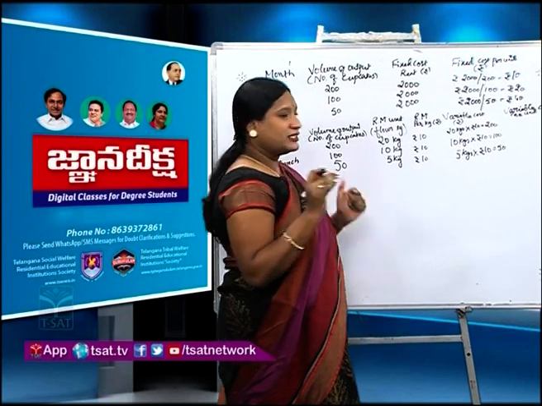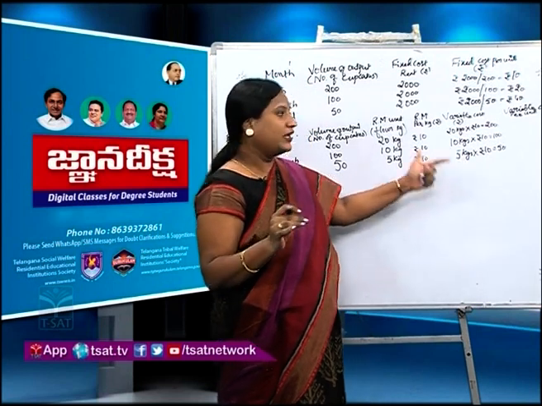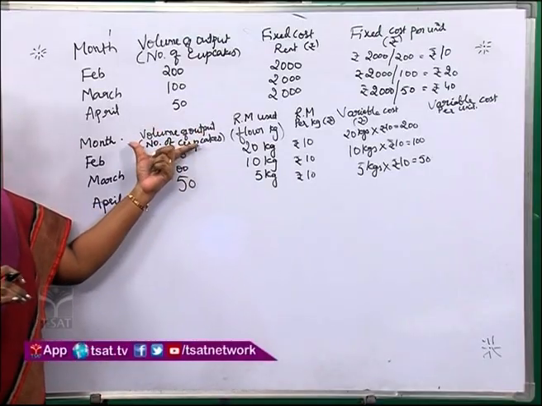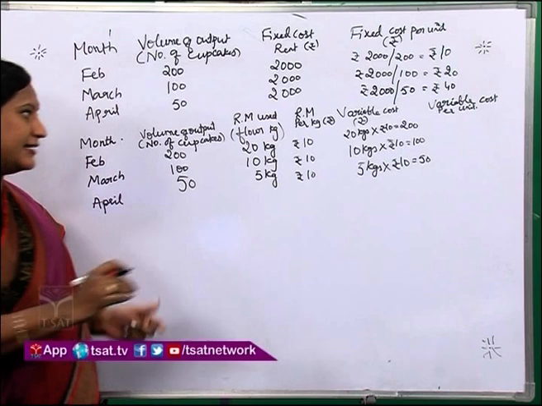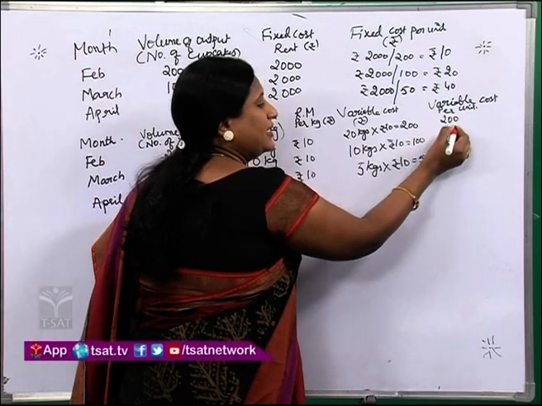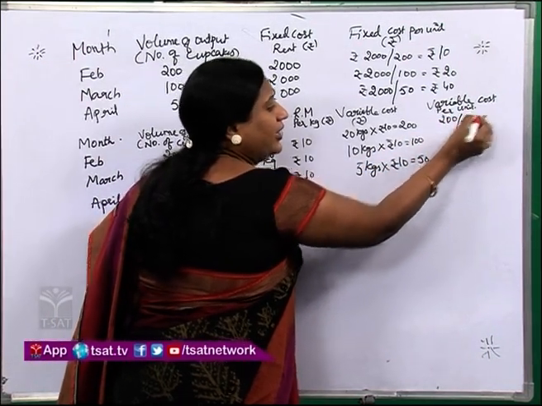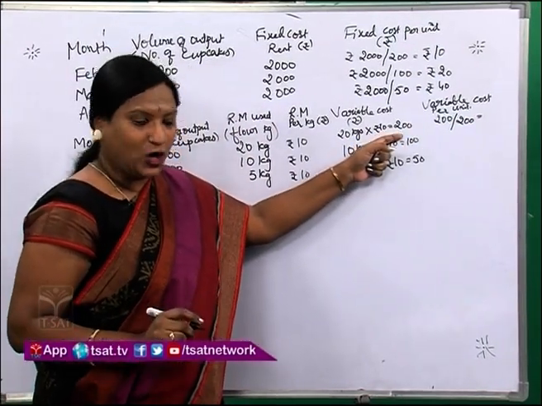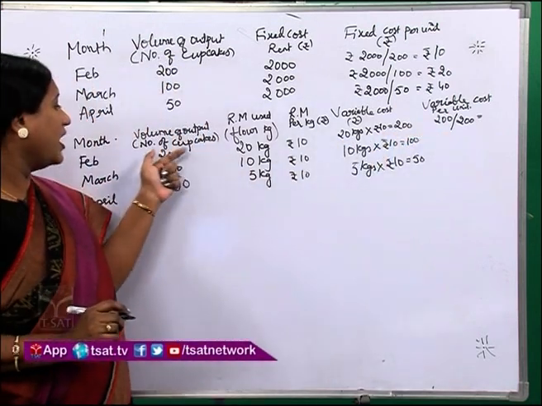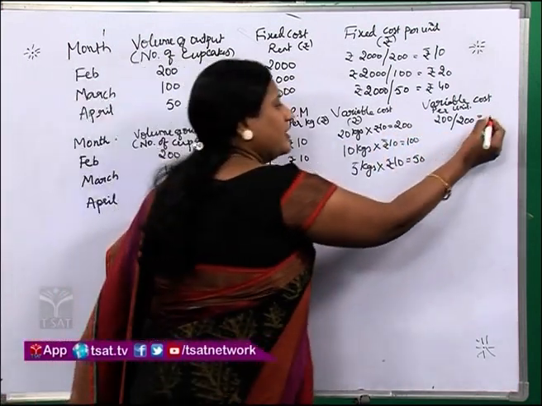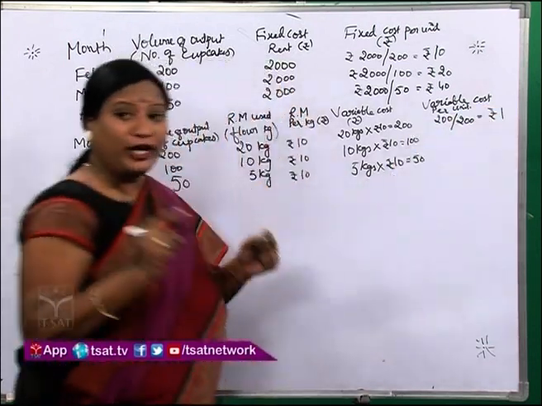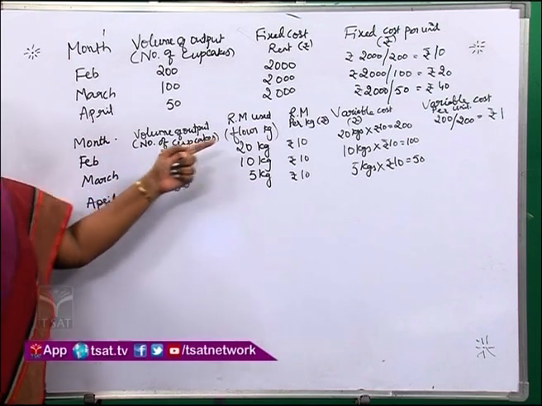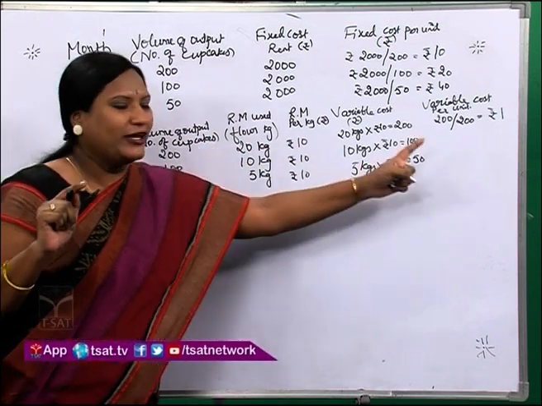Okay. So, what is the formula to find out variable cost per unit? Variable cost per unit is equals to total variable cost divided by volume of output. That is 200 rupees divided by 200 cupcakes, which is equals to rupee 1. So, in order to make one cupcake, the variable cost incurred was only 1 rupee.